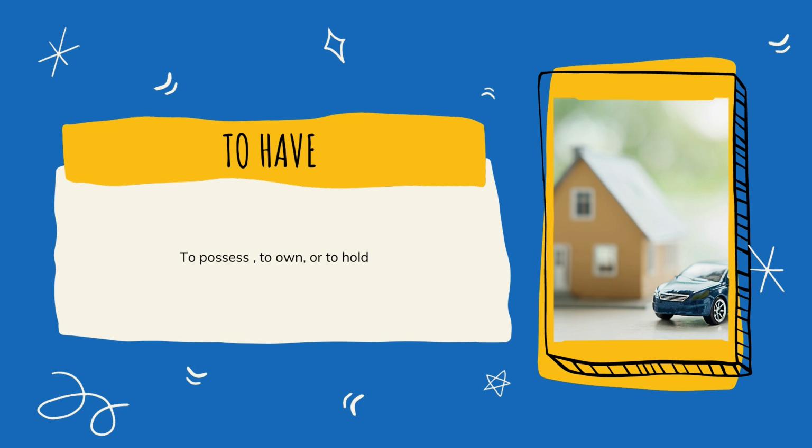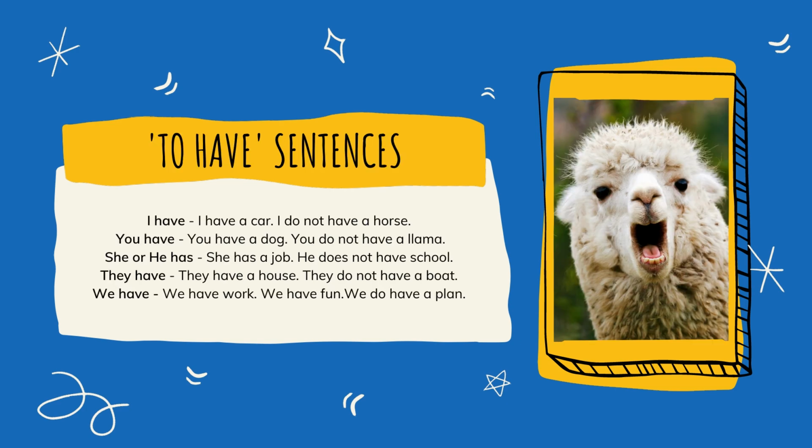So let's move on to the verb to have. To have means to possess or to own or to hold. Here are some examples of to have sentences. I have a car. I do not have a horse. You have a dog. You do not have a llama.